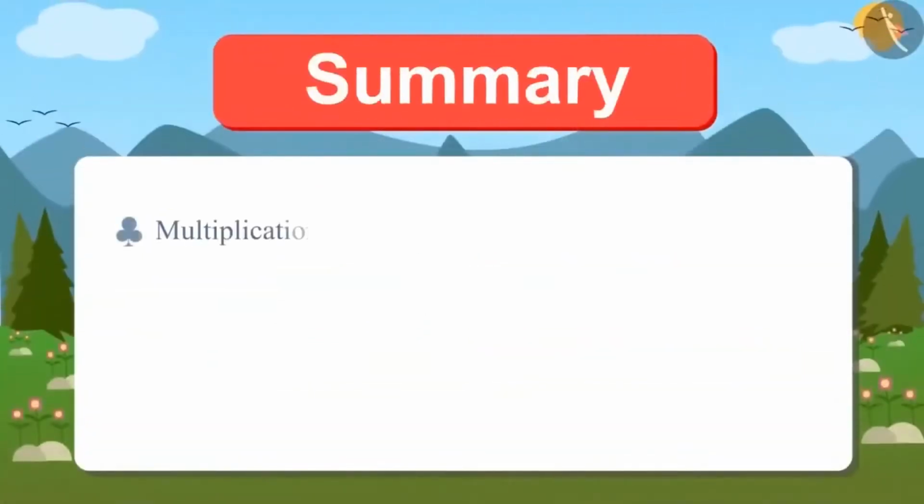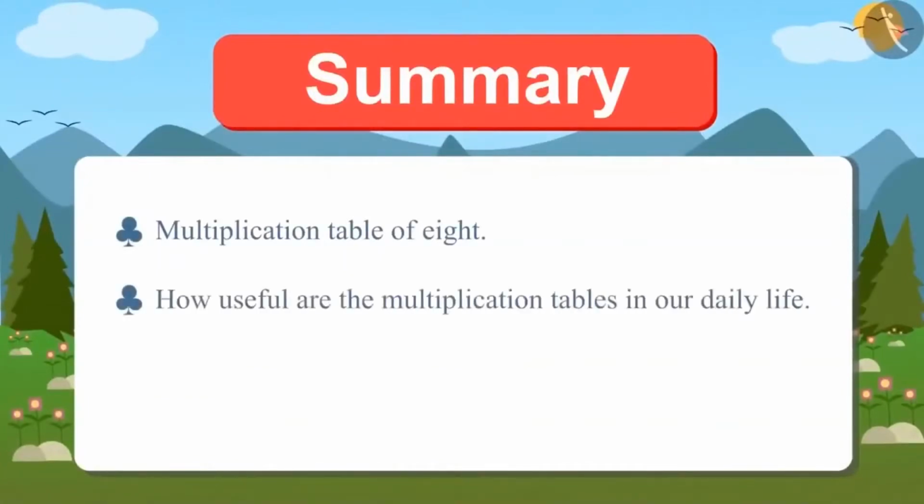Today we have learned the multiplication table of 8 and how useful the multiplication tables are in our daily life.